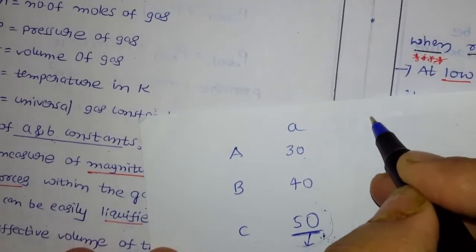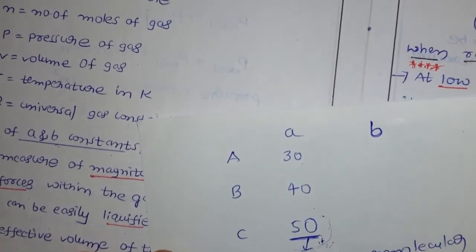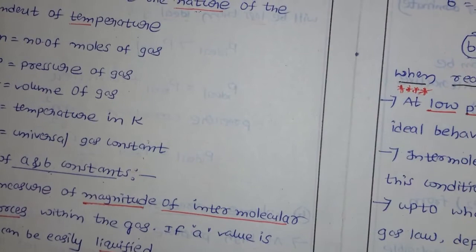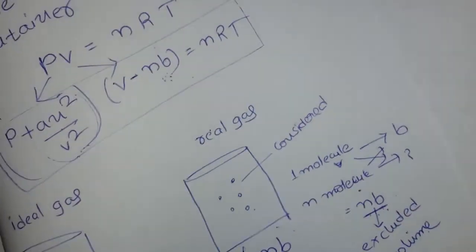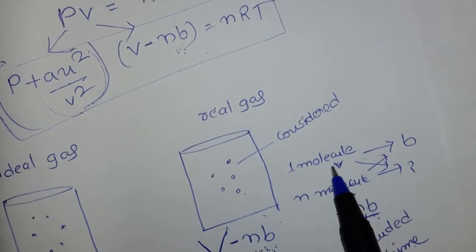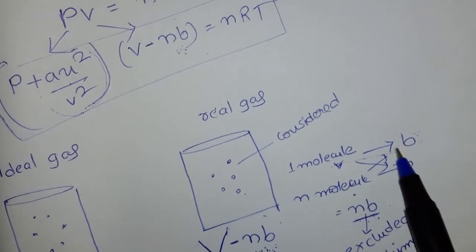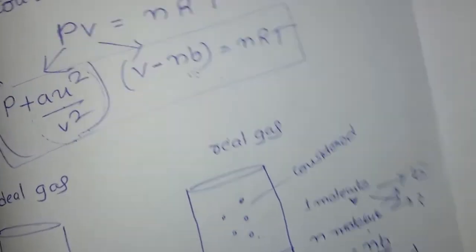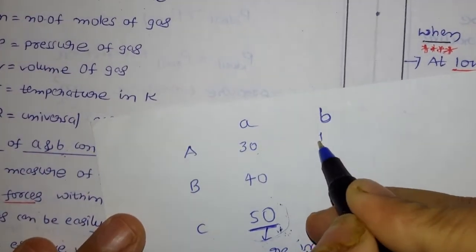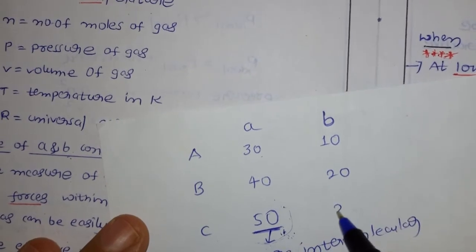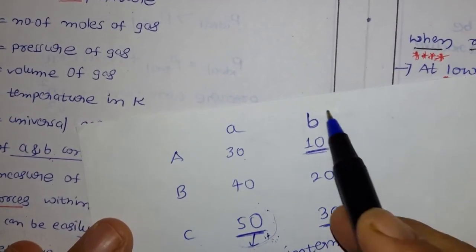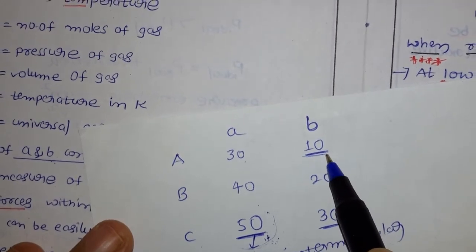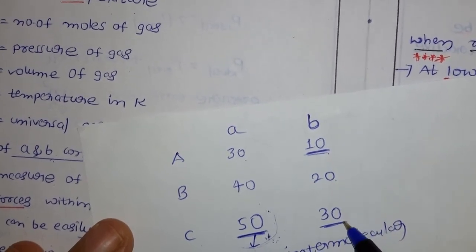So here we have B. We already discussed just now, the volume occupied by the gas molecule is B. The gas molecules are going to occupy some volume, and that volume is called B, okay. Now if B value is more, for example assume 10, 20, 30, the volume occupied by the gas molecule is less here, more here, again more here.